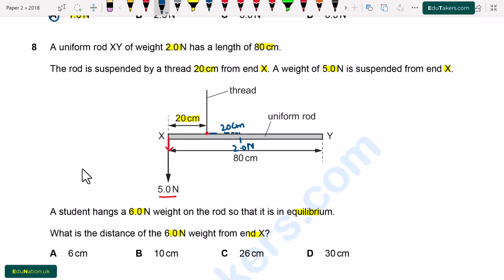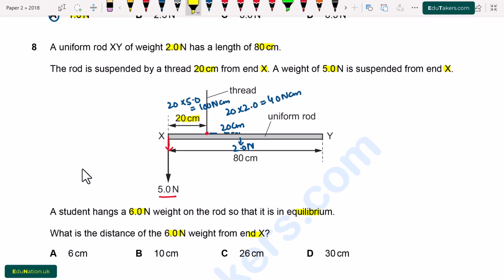Now when I calculate the moment for this weight, it will be 20 multiplied by 2.0, which is equal to 40 Newton centimeter. But in this case, the moment is 20 multiplied by 5.0, which is equal to 100 Newton centimeter.